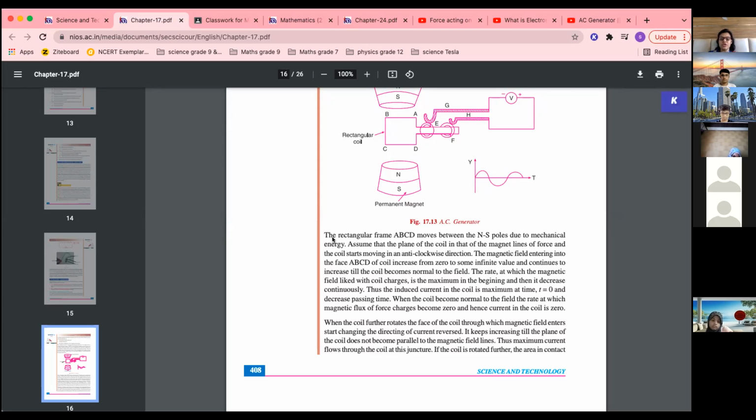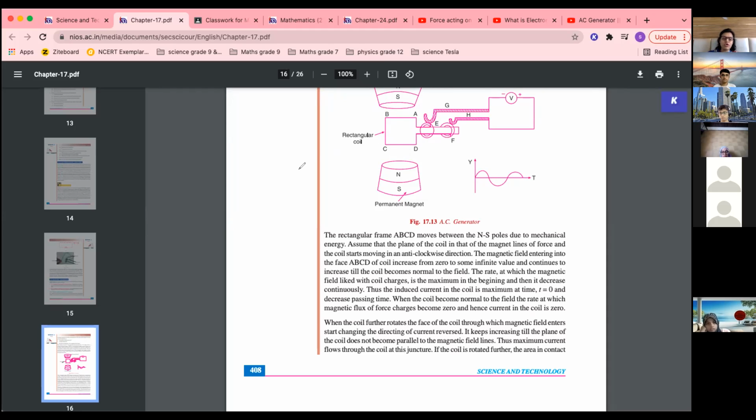right hand rule. Okay, so the rectangular frame ABCD moves between north and south pole due to mechanical energy. Assume that the plane of the coil... and you know, where does the mechanical energy come from here? At the power station. If it is a hydro power station, then where does the energy come from? The turbine, this is what they call it. This is turning. Okay, so water from height is allowed to fall on this so that this coil rotates. Or steam, in a thermal power station steam is allowed to, steam actually is responsible for rotating this coil.